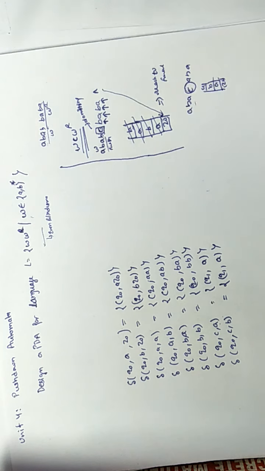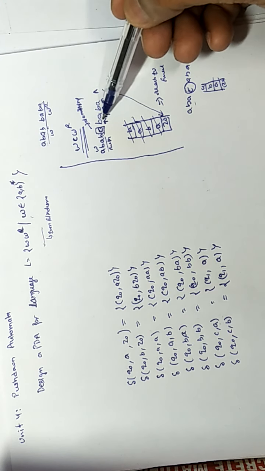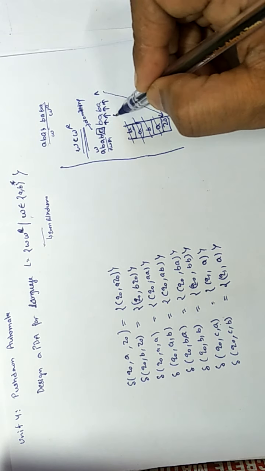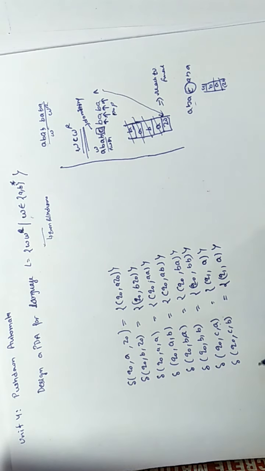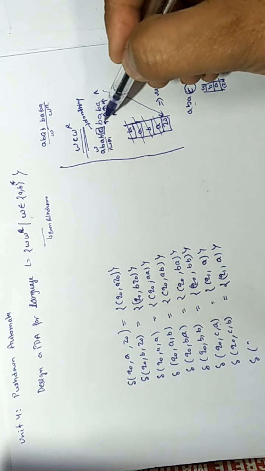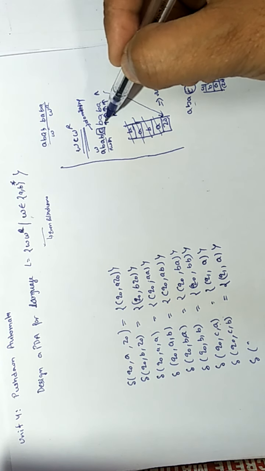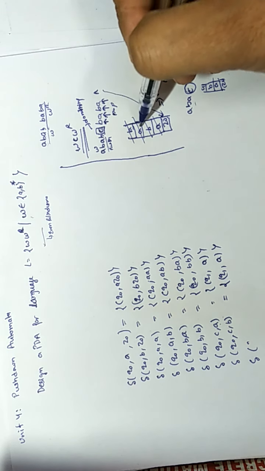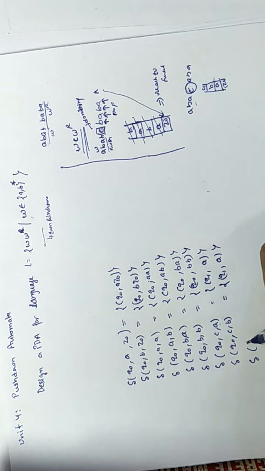Why do we change state? Because after C we have to do the pop operation. After reading C, it is almost sure that if you get B in the input, B will be on the top, or if you get A in the input, then A will be on the top of the stack.